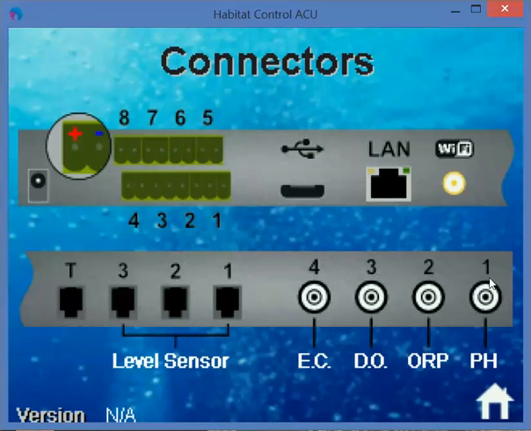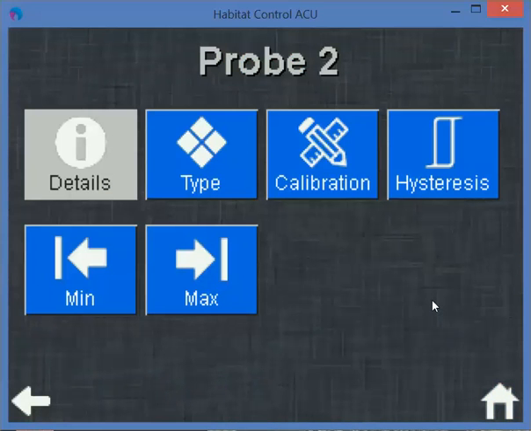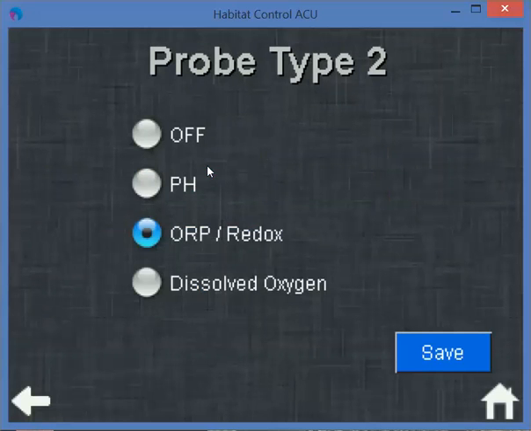The next 3 BNC pins are at your free disposal for pH probes, ORP probes or DO, dissolved oxygen probes. You can configure them at your own disposal. For example, if you go on type, you can select if you would like to use pH, ORP or dissolved oxygen.